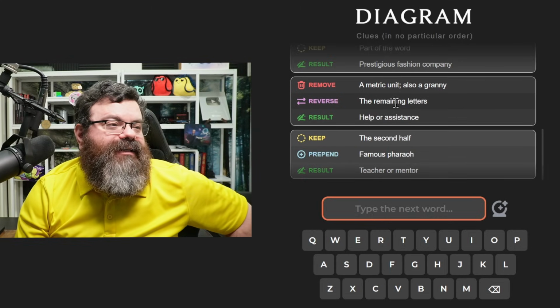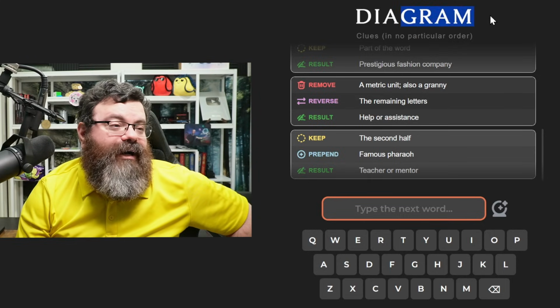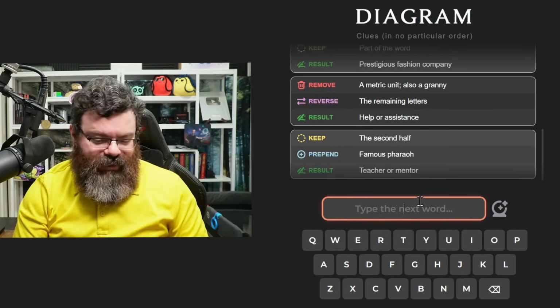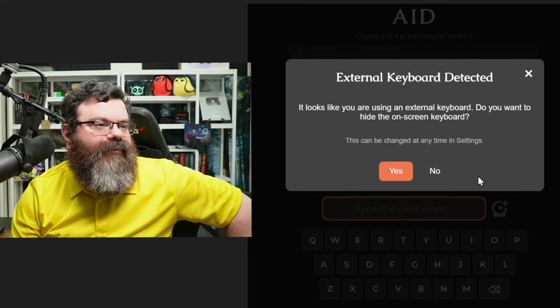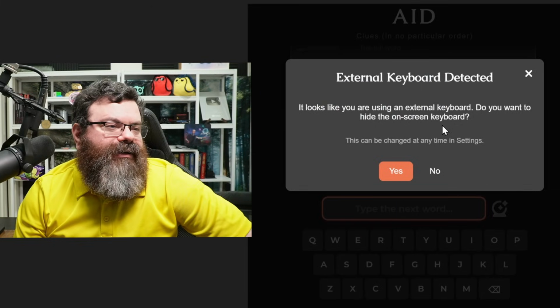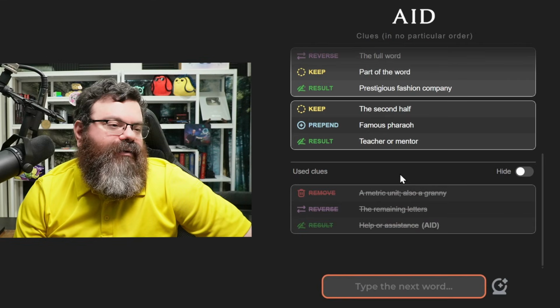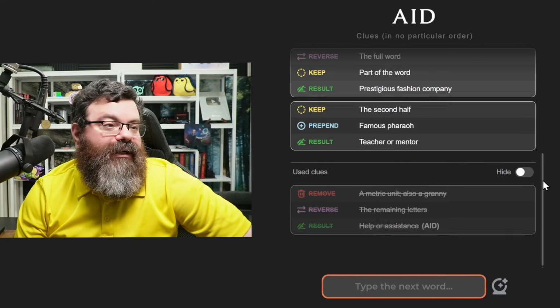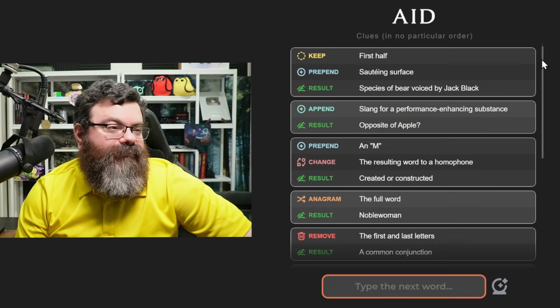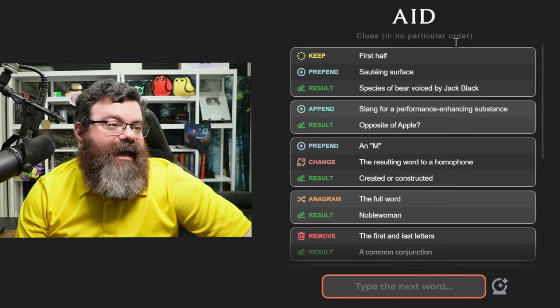The result is helper assistant. So we remove a metric unit, also a granny. So a gram, remove gram, reverse the remaining letters to get aid, and that's helper assistant. So we found it. So our next word is aid. Using extra, you want to hide the on-screen keyboard? Sure, why not? Okay, so that gives us a little more room. Okay, so now we're at aid.